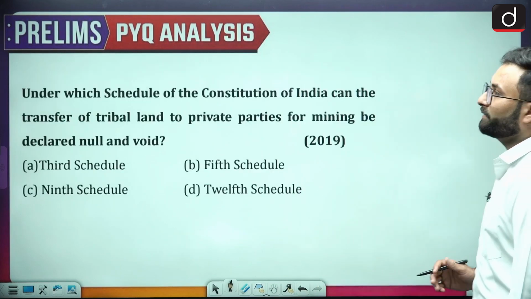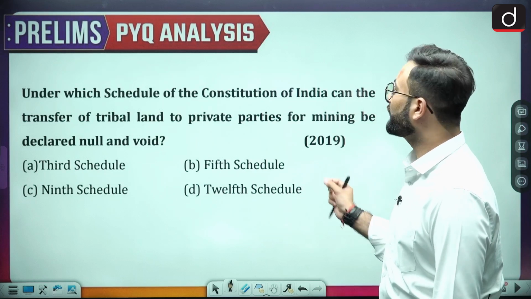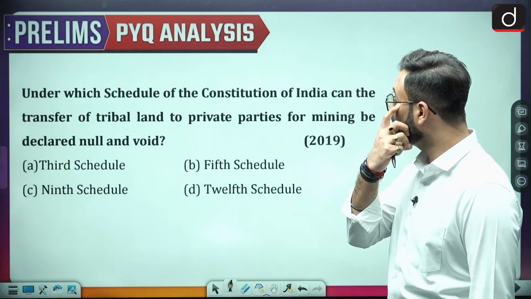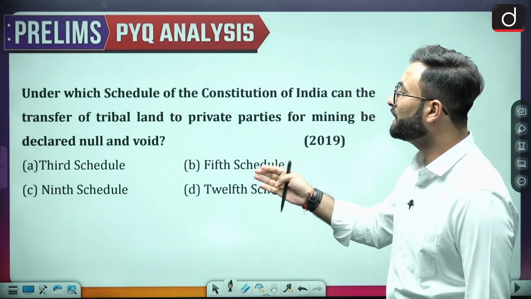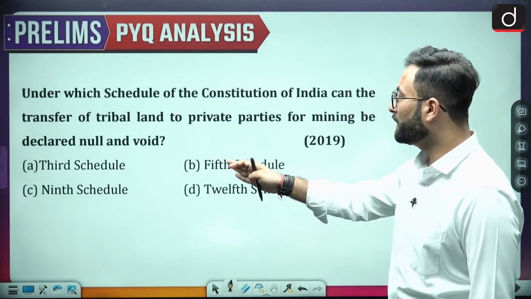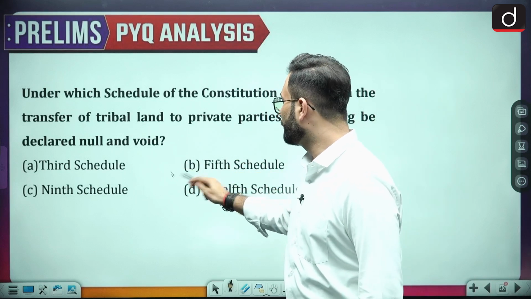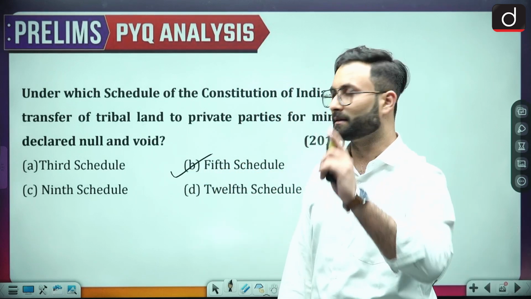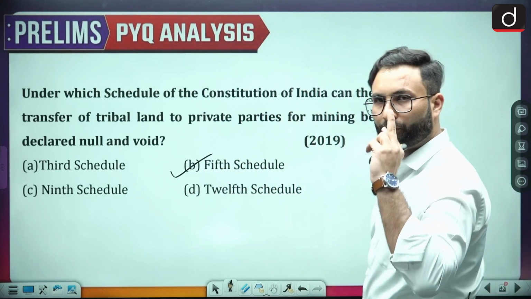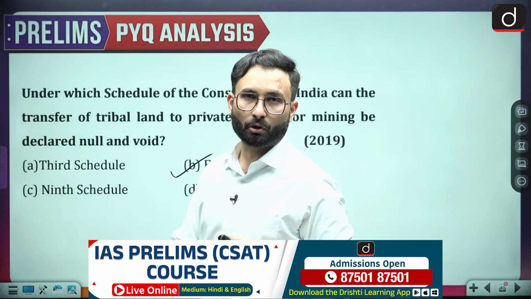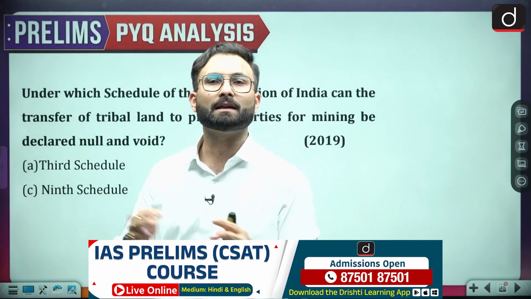Okay, coming to the next one: under which schedule of the Constitution of India can the transfer of tribal land to a private party for mining be declared null and void? 3rd, 5th, 9th and the 12th. Okay, so when we talk about this, the 5th schedule is the answer, which we have already discussed. Because in the first episode I told you all the schedules, all the parts become important. They can directly ask a question from there.